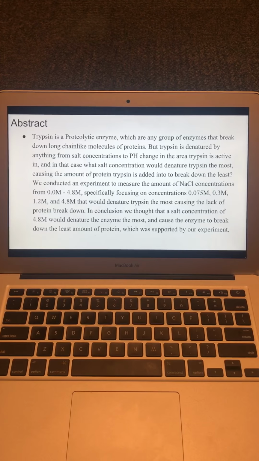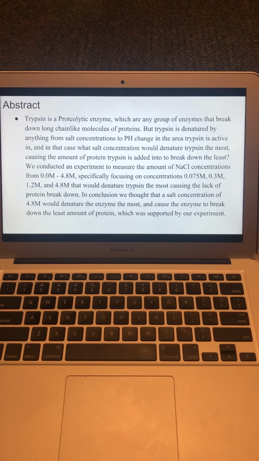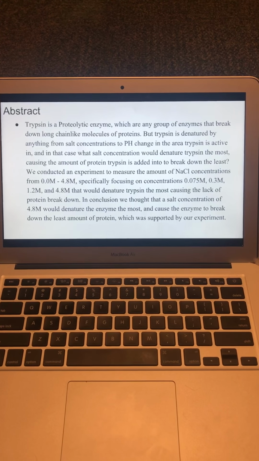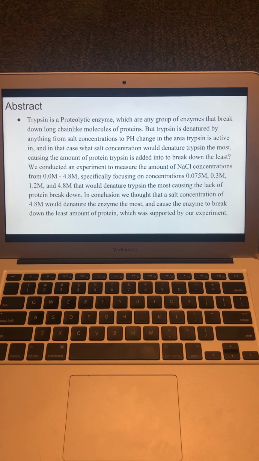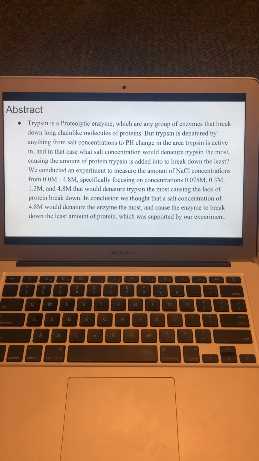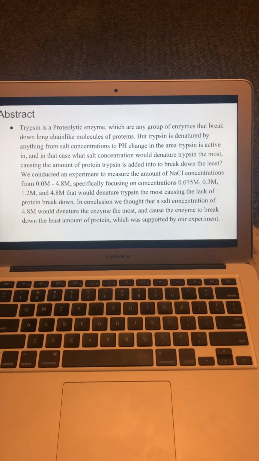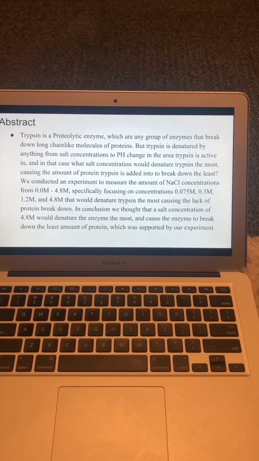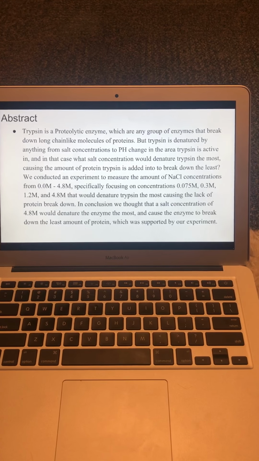We tested the salt concentrations 0.075 M, 0.3 M, 1.2 M, and 4.8 M at 52 degrees Celsius and at a pH of 9. Our hypothesis wasn't supported because of an error made during the experiment, which caused a large margin of error. However, our results did show a significant correlation between low amounts of salt and the enzyme denaturing.